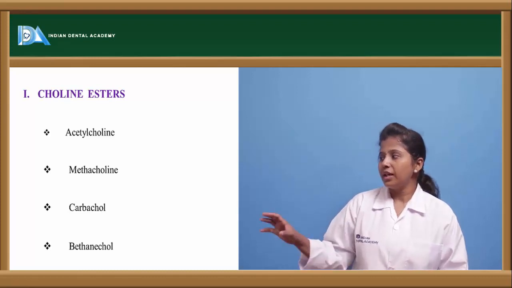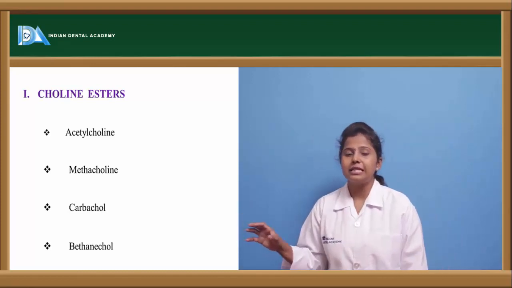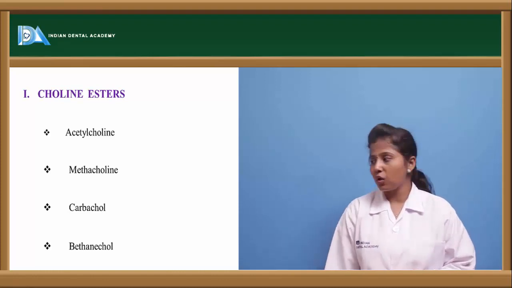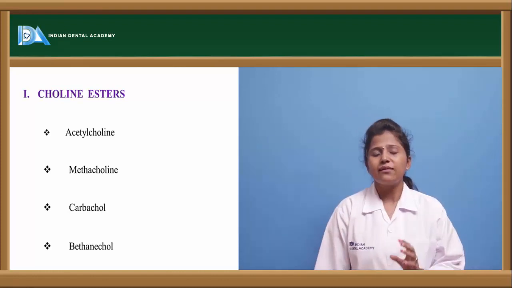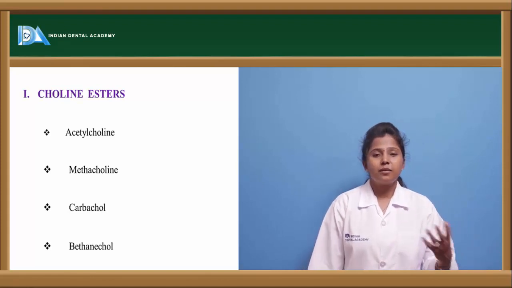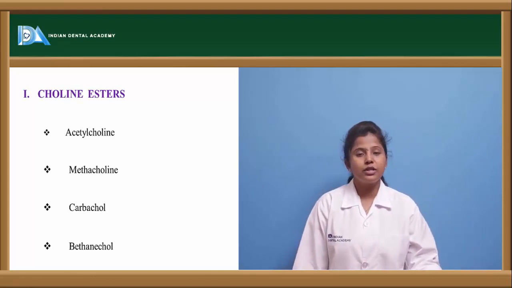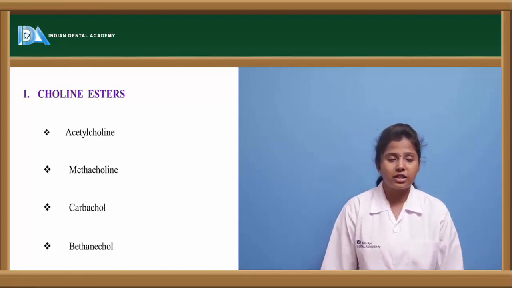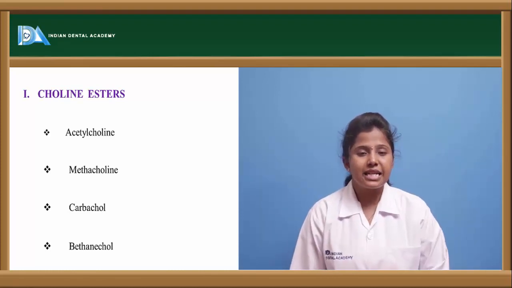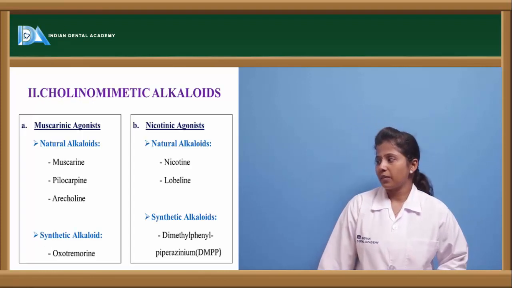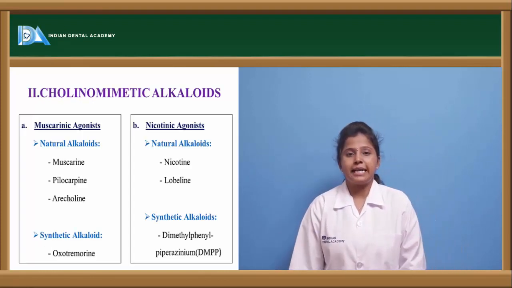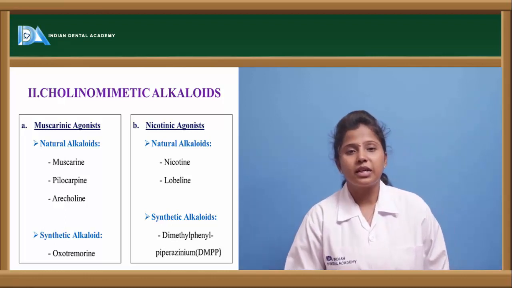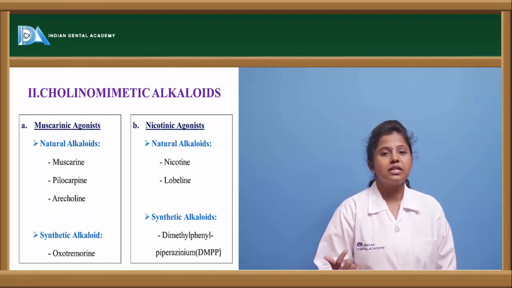Here the cholinesters are drugs like acetylcholine, methacholine, carbachol and bethanechol. These have the same structure as that of acetylcholine, so if they bind to the cholinergic receptors, they exert the same action as acetylcholine. The cholinomimetic alkaloids are of two types again, muscarinic agonists as well as nicotinic agonists.